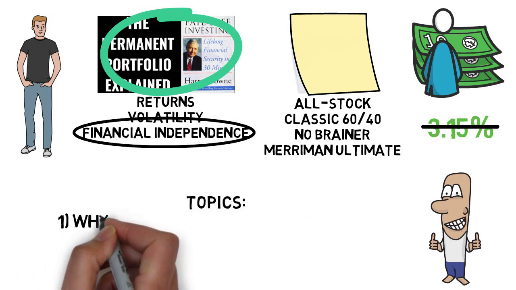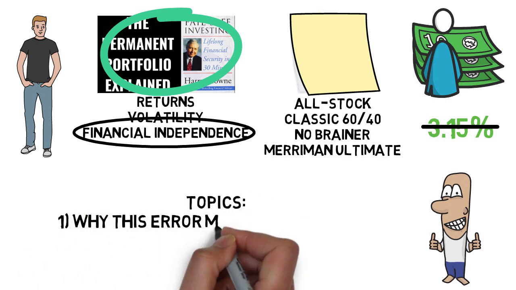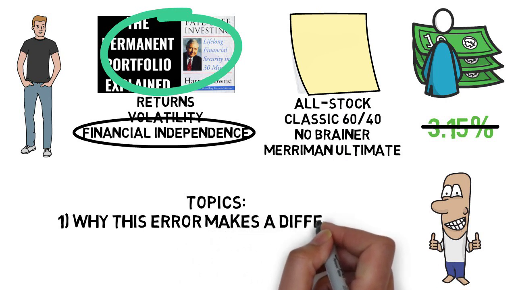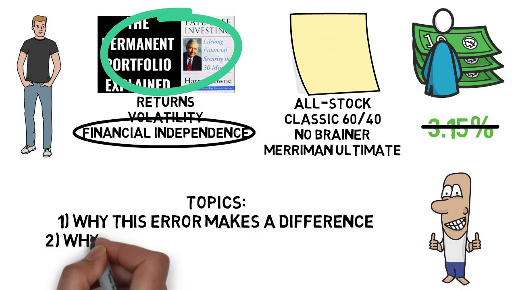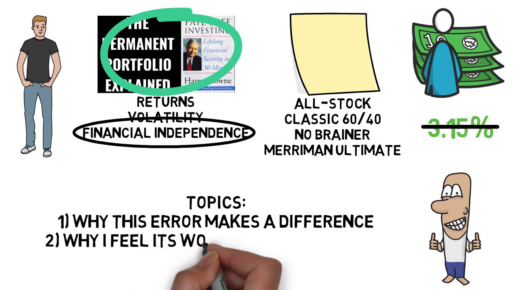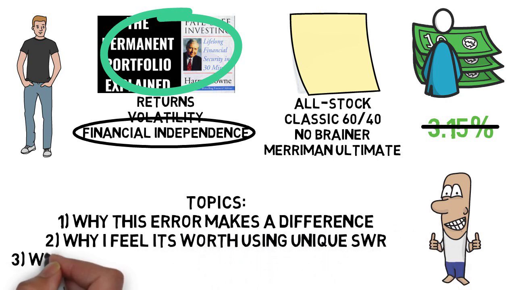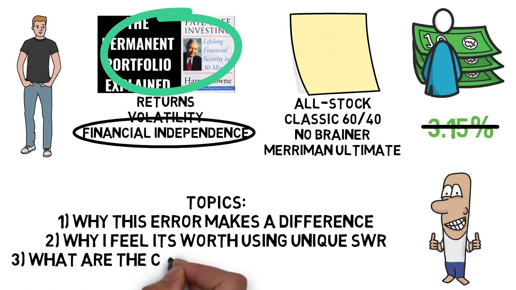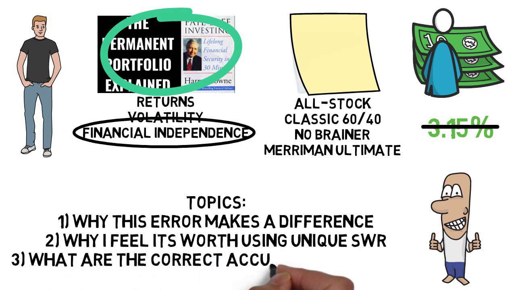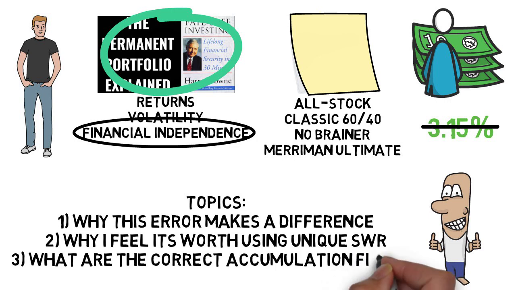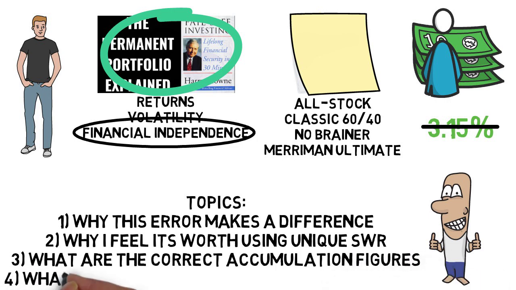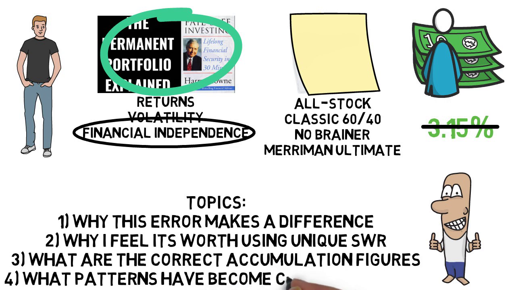So today we'll be talking about a few things. I'm going to be going over why this error makes a difference in those accumulation metrics and why I feel it's worth utilizing the unique safe withdrawal rates for each strategy, even though it is possible to switch strategies once you've reached financial independence and are looking to enter the drawdown phase. And as a result, rendering the FI savings goal equal regardless of the strategy you used while you were building your nest egg, and of course, rendering this particular error inconsequential.